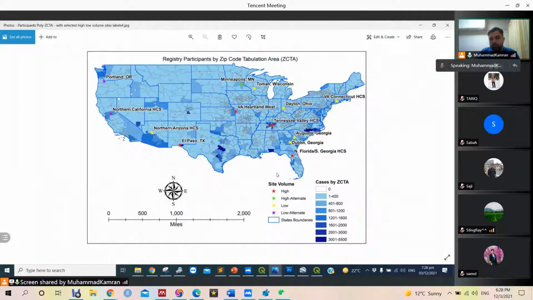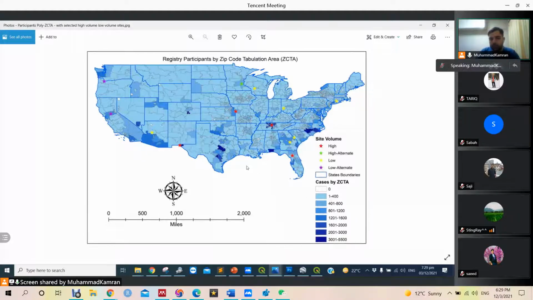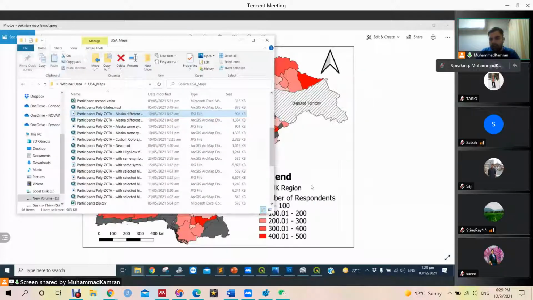Similarly, there was a request to add the names of those sites, and you can see we can add the names of sites and show these sites in the legend with these colors. So we moved this legend to here and removed the labels. These are the variations of the same work.